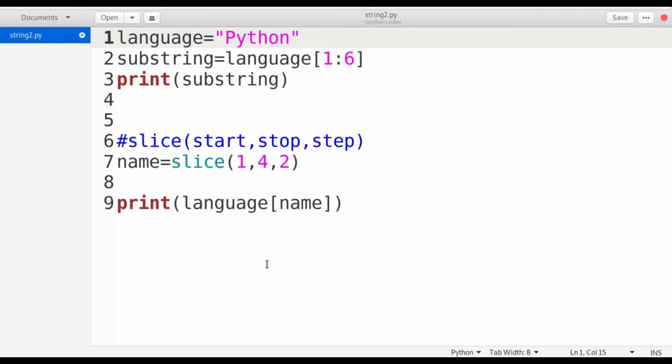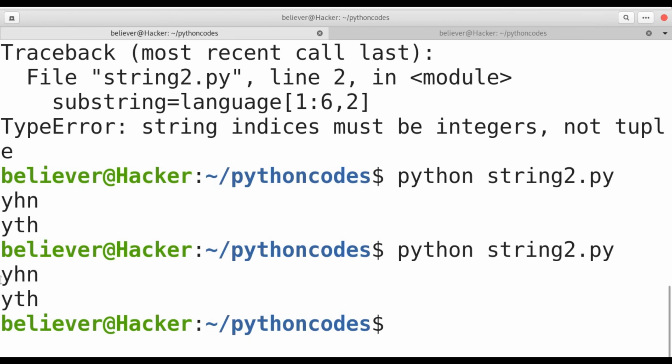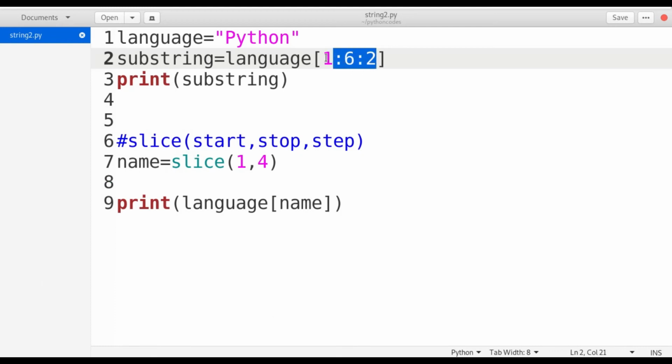So substrings we can get using the slice operator. By using the step operator we can get the string. So directly also we can use the step value. If you see here, I mentioned the start value, stop value and the step value. So I can get the output as YHN. So in this way I can also give the start value, stop value and the step value.